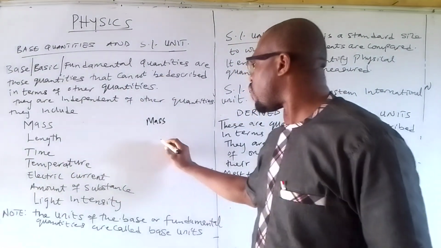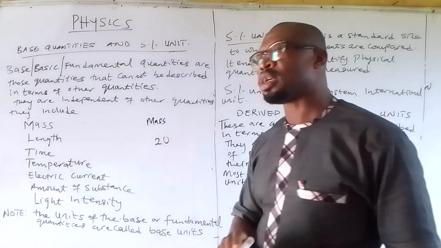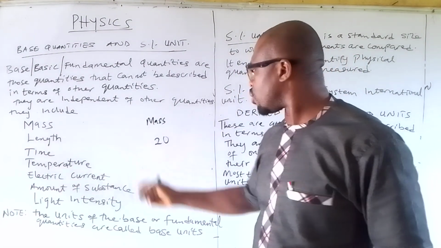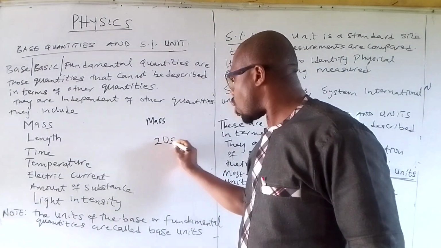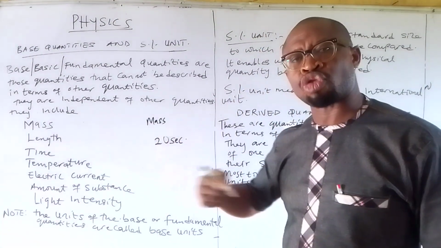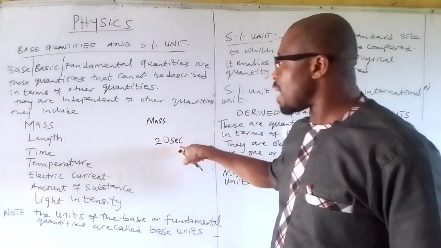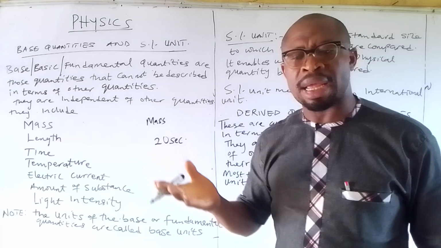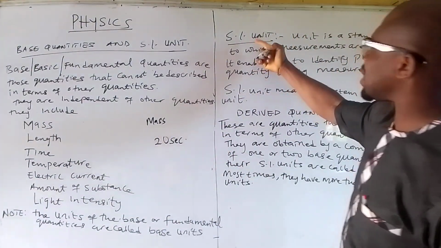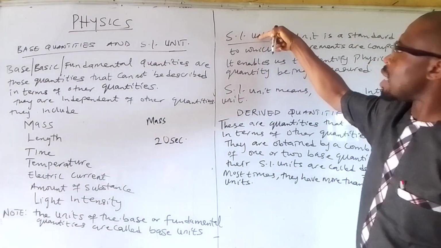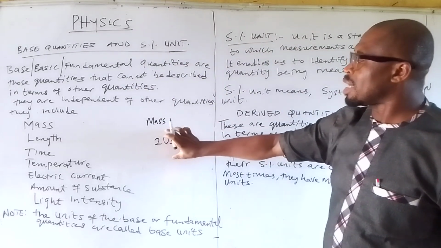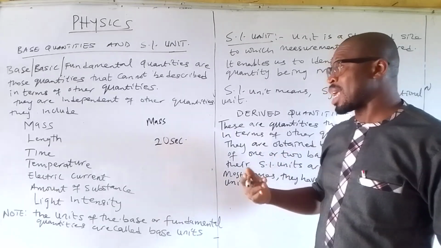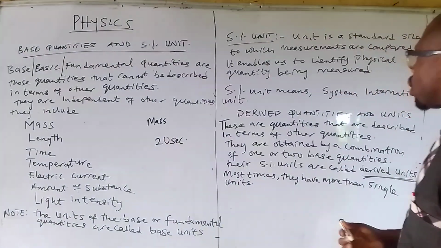So, we can also say that the units are attached at the end of the measured quantity. For example, if I have 20, it cannot make any meaning unless I attach a unit to it. If I say seconds, it means I am talking of time. So if there is no unit attached to any measured quantity, it doesn't make meaning. Therefore, we can say that a unit is that quantity that can give meaning to a measured quantity.